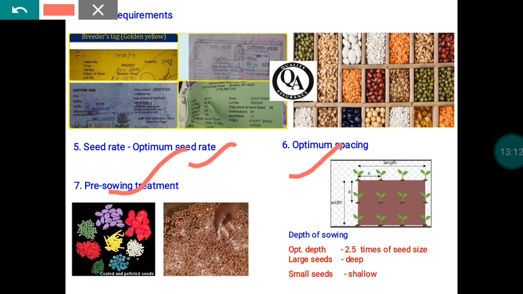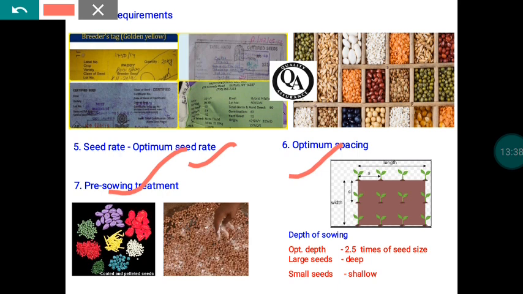But in the case of the seed system, this kind of excretion is not possible. So whatever breakdown products are formed, whether toxic or useful, everything will be settled within the seeds. So by giving some appropriate pre-sowing seed treatment, if we are able to remove all those unwanted material from our seed, then definitely our seed performance will be very good at the field level.